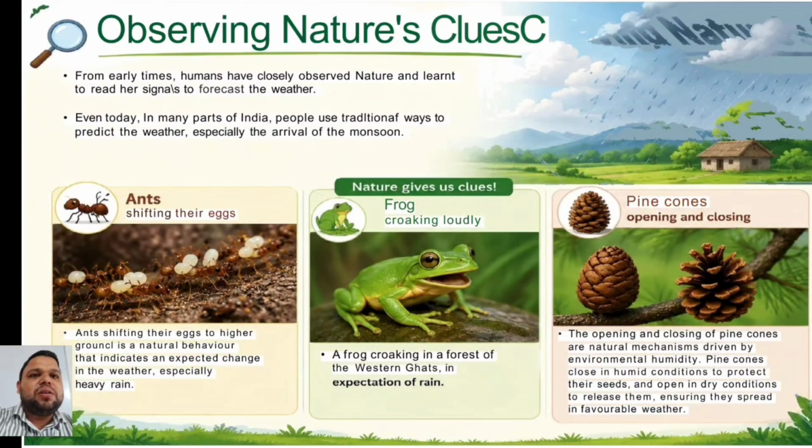From early times, humans have closely observed nature and learned its signals to forecast the weather. Even today, in many parts of India, people use traditional ways to predict the weather, especially the arrival of the monsoon.